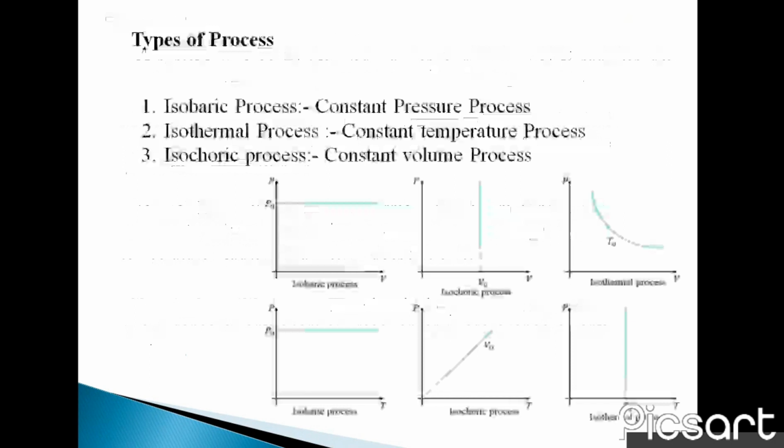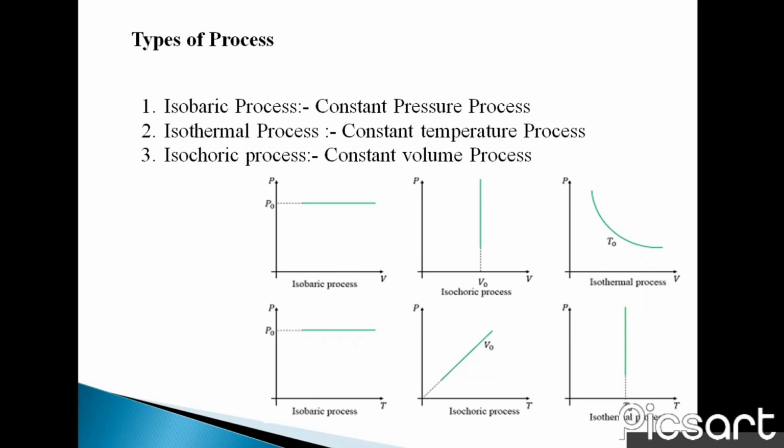Types of process: isobaric process, isothermal process, and isochoric process. First one, isobaric process. In the first diagram, we can see that pressure is constant, so we can say it is a constant pressure process.